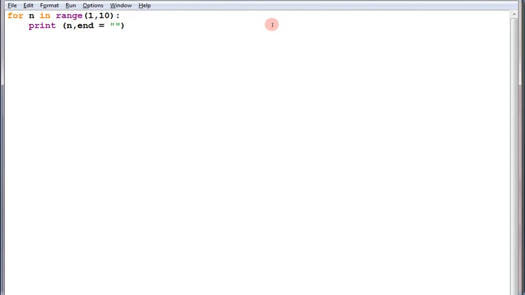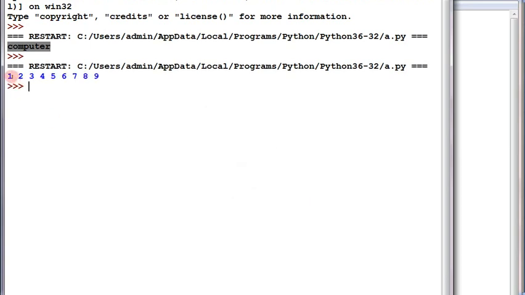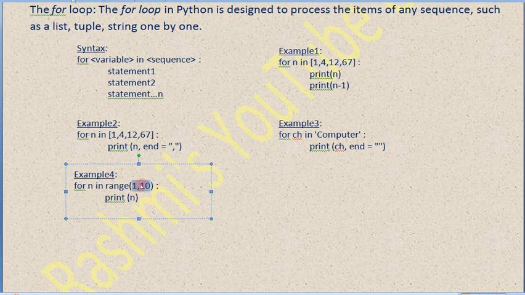If you wish to print in one line, the same way you can keep a gap here. Now let's check how the numbers are getting printed. It will not be random numbers, it will be a series of numbers, and that will be printed from 1 to 9. It won't include the 10th number you have given here.